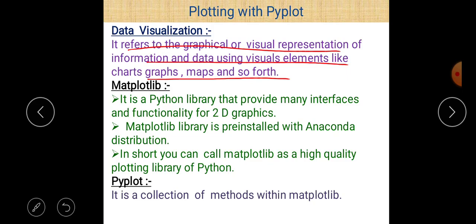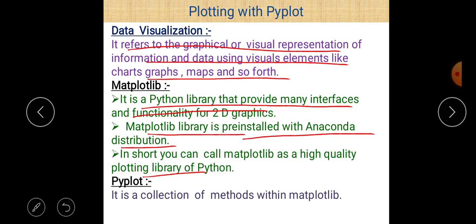Okay. Second question is, what is Matplotlib? Matplotlib is a Python library and it provides many interfaces and functionality for 2D graphics. Matplotlib library is pre-installed with Anaconda distribution. So if you use the Anaconda distribution of Python, then you can easily use the Matplotlib library by writing the statement import matplotlib. In short, you can call Matplotlib a high quality plotting library of Python.